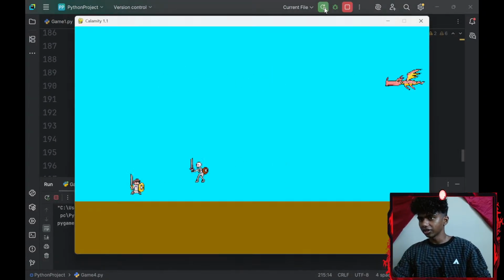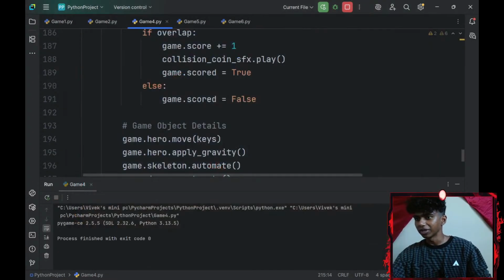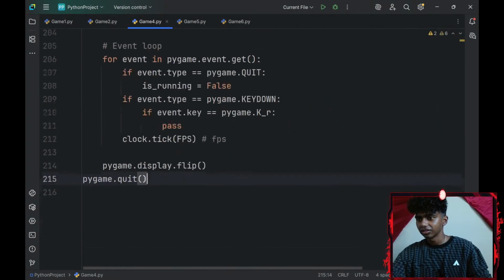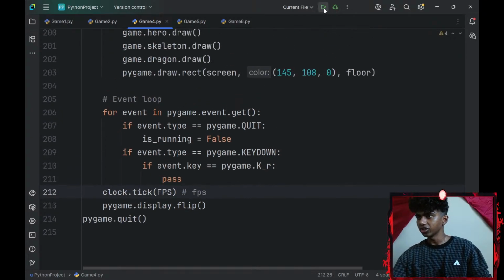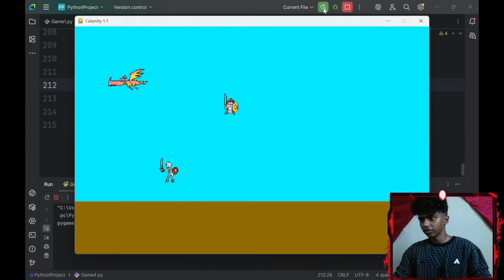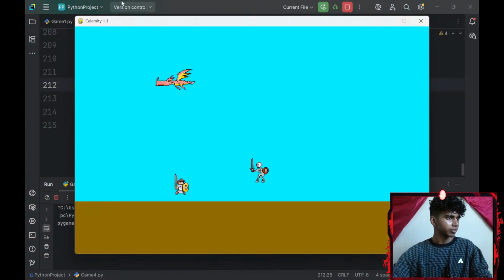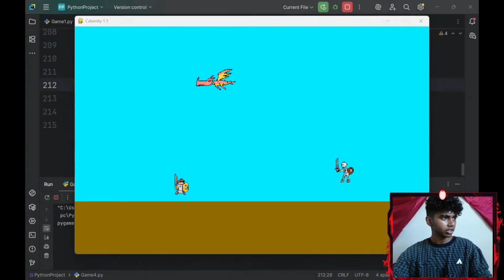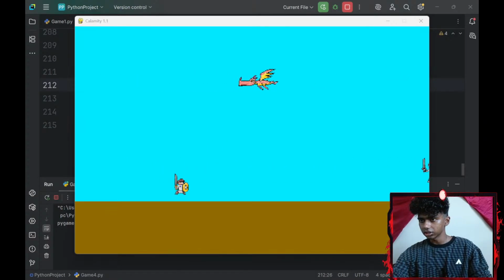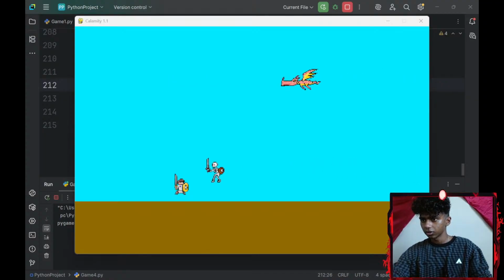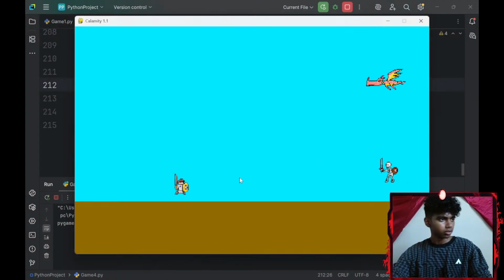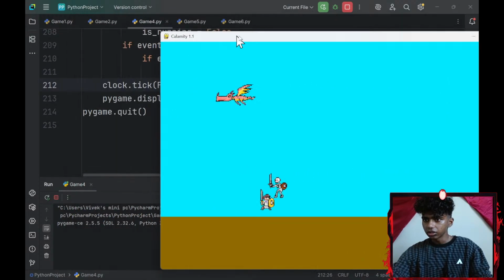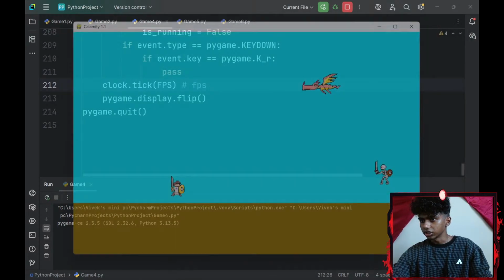So if I run the command, oh my gosh, did I add my FPS? I'm pretty sure I added my FPS. Clock.tick, maybe that goes outside the for loop. Okay, pretty sure it goes outside. There we go. So let's see, let me go to my OBS and check if this works. Okay, my flying works. Does it print a collision text? Okay, it doesn't print a collision text.